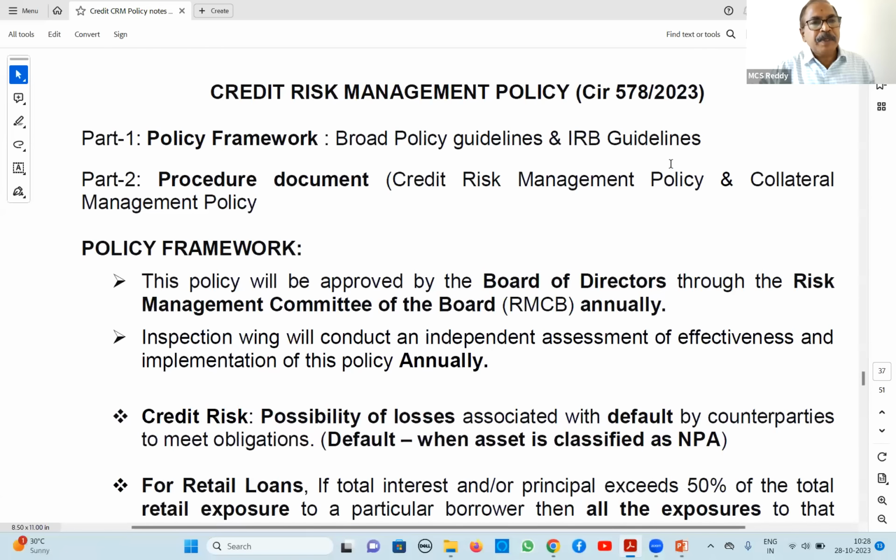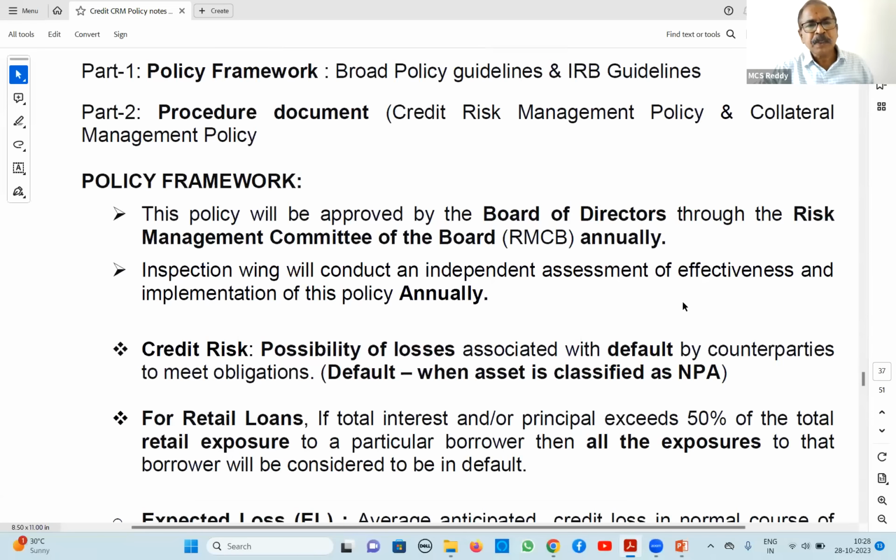Credit risk management policy framework means the structure at head office level. This risk management structure, what is the top, the board of directors. It is the risk management committee of the board. It is the apex one at head office level. It will have all top people: our MD, EDs, directors, etc. Next, the inspection wing normally conducts effectiveness and implementation review annually.